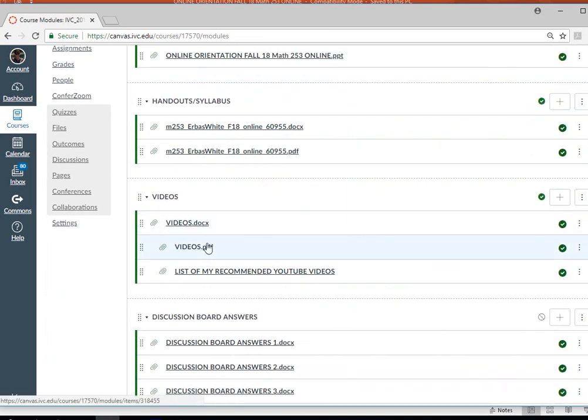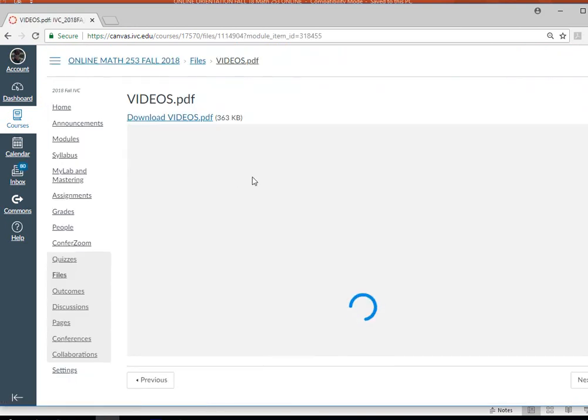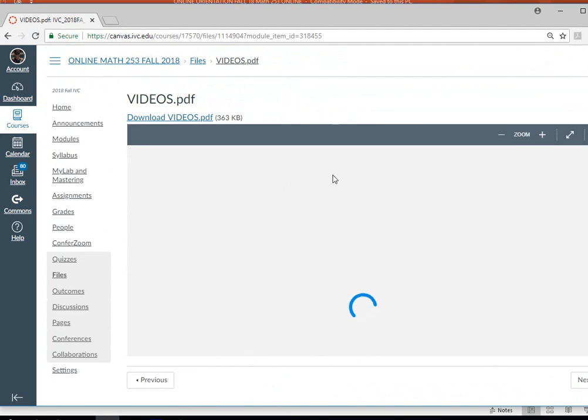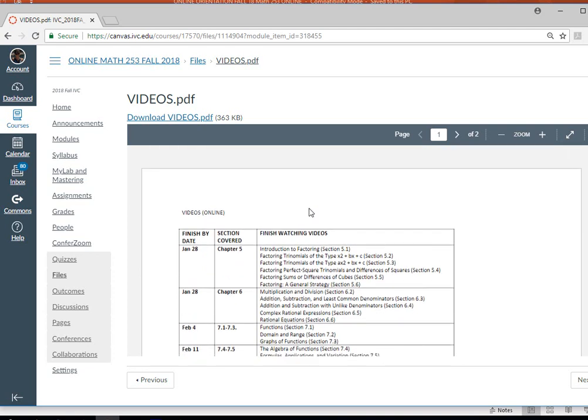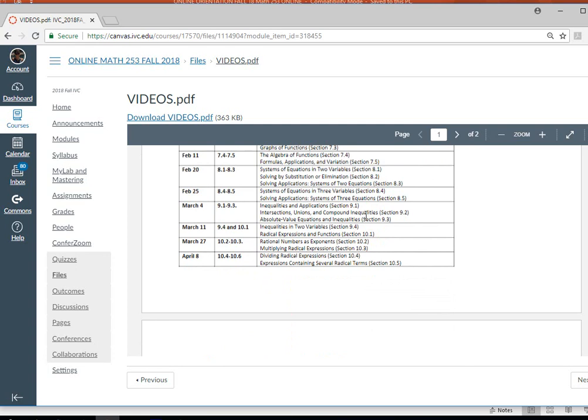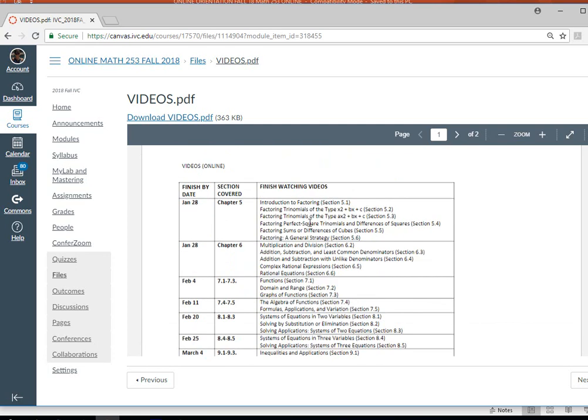Now the video list, if you look in here, I will click on that, videos PDF. Get a printout of that, and this tells you what you can watch in terms of the videos. I need to change these dates. And these are the names of the videos in the multimedia library. So make sure that you watch those videos to learn the material.